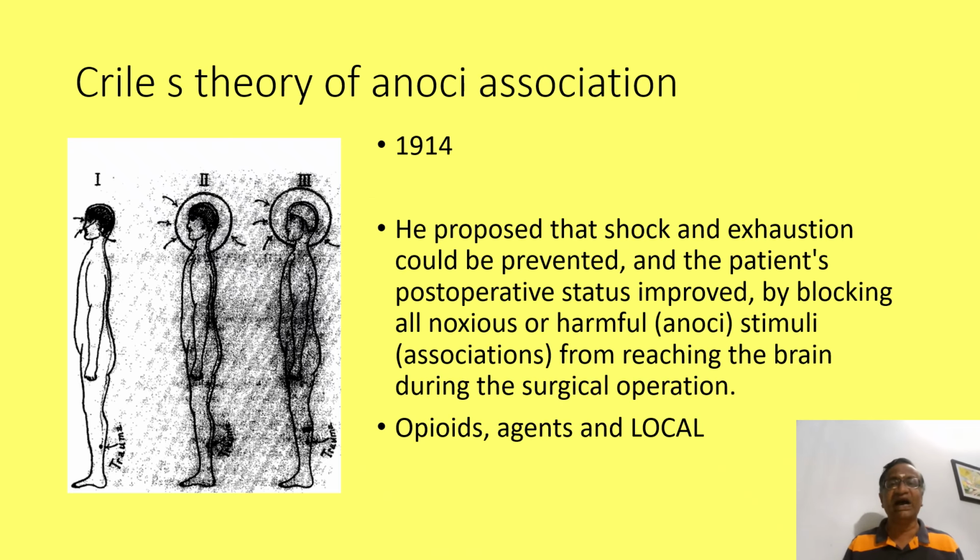Now, Crile's theory of anoci-association. In 1914, what he described was this: this is the patient. He has input from eyes, nose, ears, everything. Here also there is a trauma which gives nociceptive impulses. Now, if you give general anesthesia, all these things are blocked, but the trauma, the pain, is still there. But if you give a local anesthetic here, this is also blocked. This is what he said.